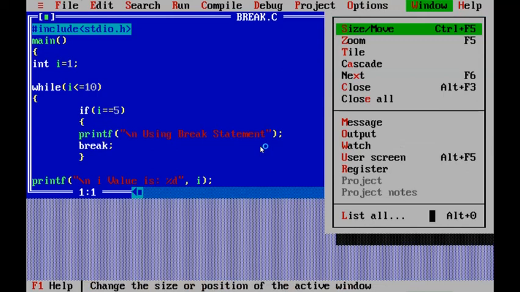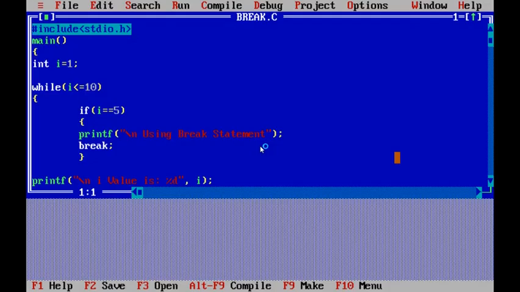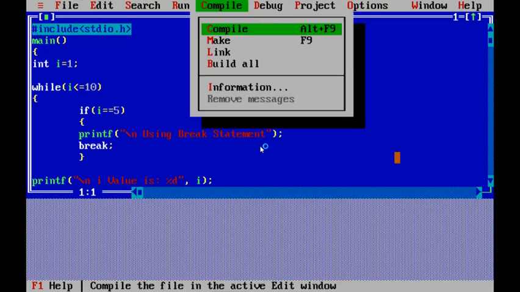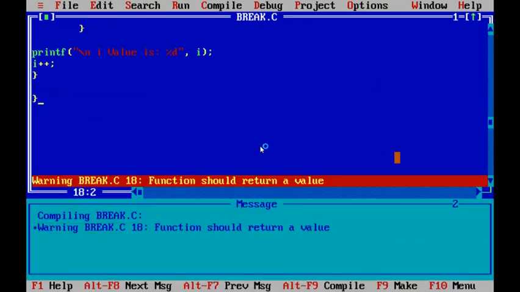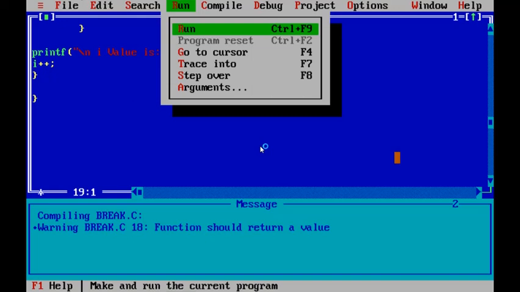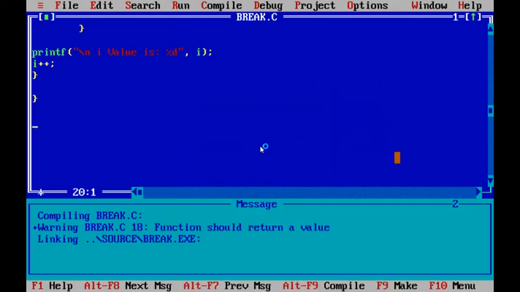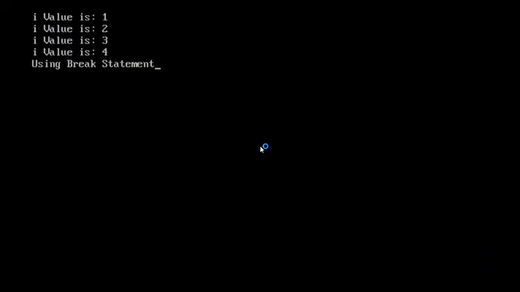Alt W, user screen, you will see nothing is there. So again we'll compile the program, run the program, alt W. This is the output using the break statement.